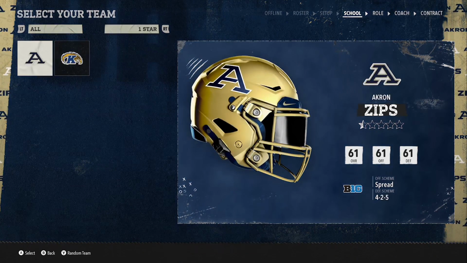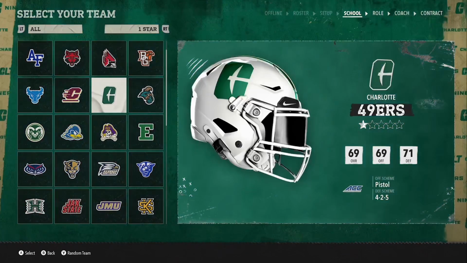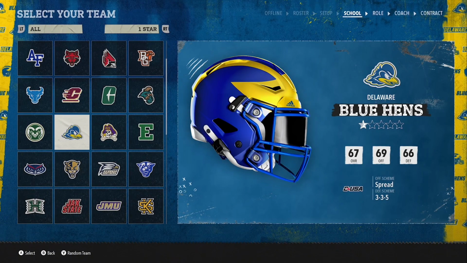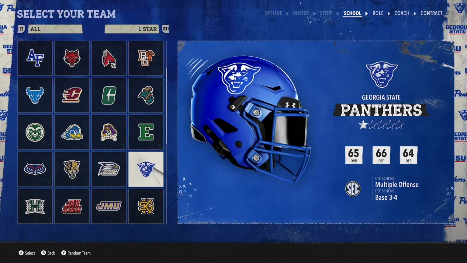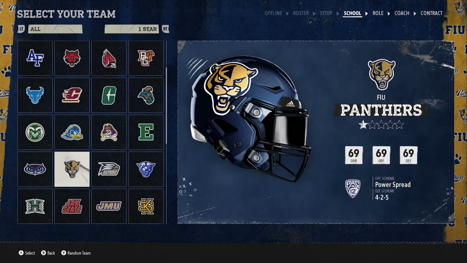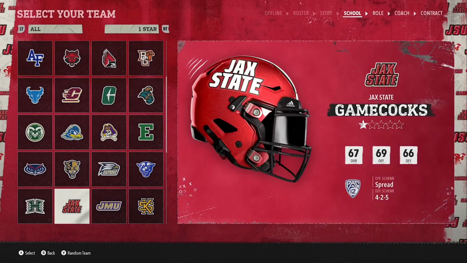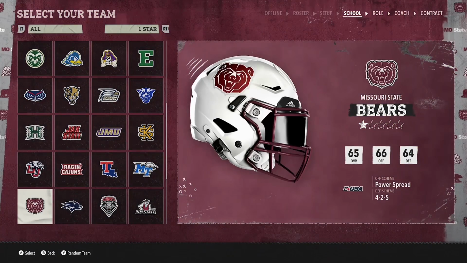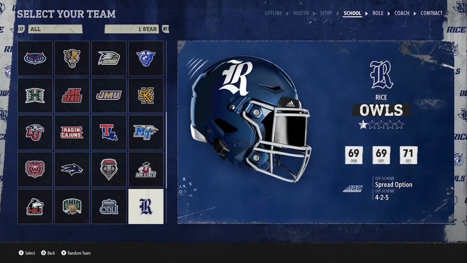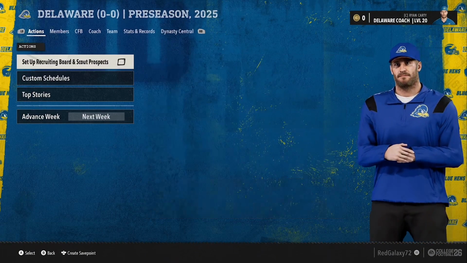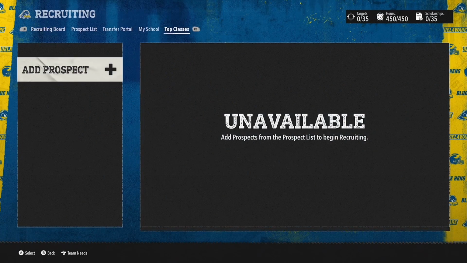I was going to just control Akron or Kent State, but they're now Power 5, so I can't really do them. I might just have to control Delaware, which I think is going to be our best fit for this video. I think they used to be Power 5, or they're Group of 5, well, I went with Delaware either way. I'm not going to create a custom coach or anything, unlike Sir Ash Cheek Von Touchdown or You Know Ball.